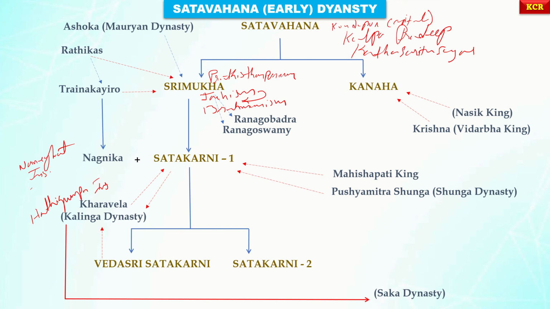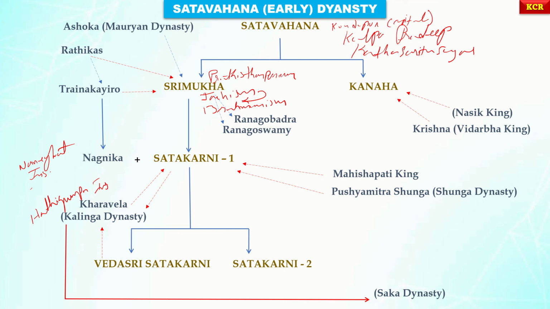And now, after the death of Vedasri Satakarni, the longest rule, of Satakarni II, which was about 56 years, was done by only one king of this early Satavahana dynasty.